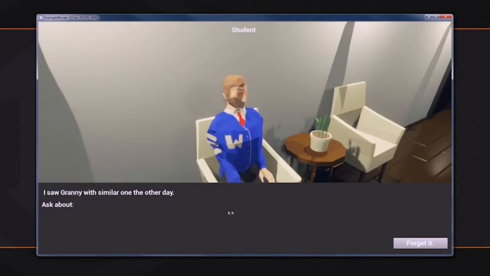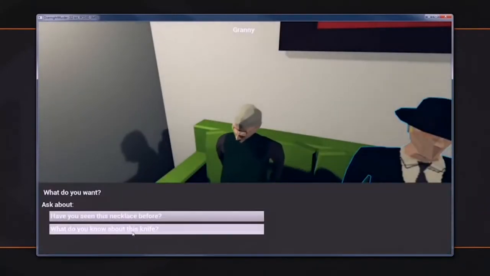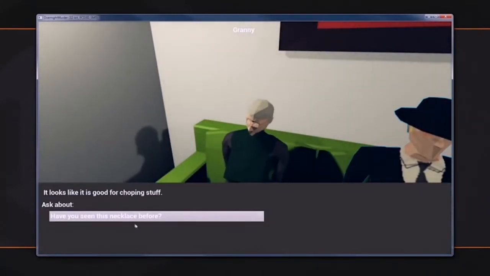What do you know about this knife? I saw Granny with one the other day. Granny had a knife. So let's go talk to Granny. Granny, tell me about this knife. Have you seen this knife? It looks like it's good for chopping stuff.